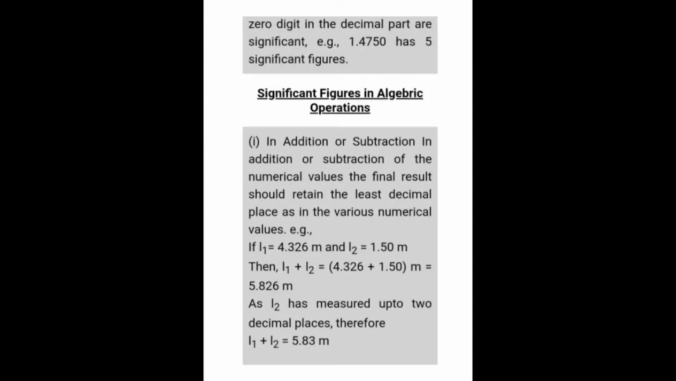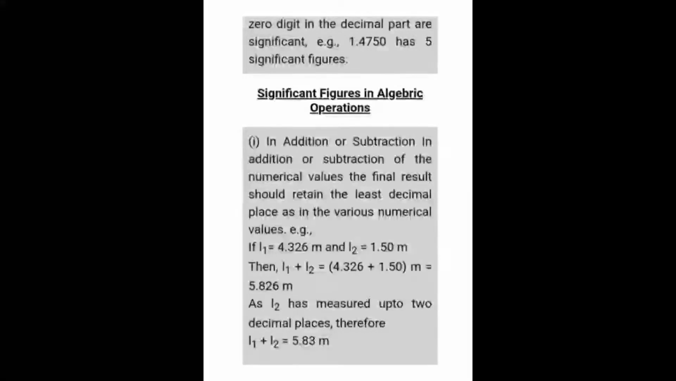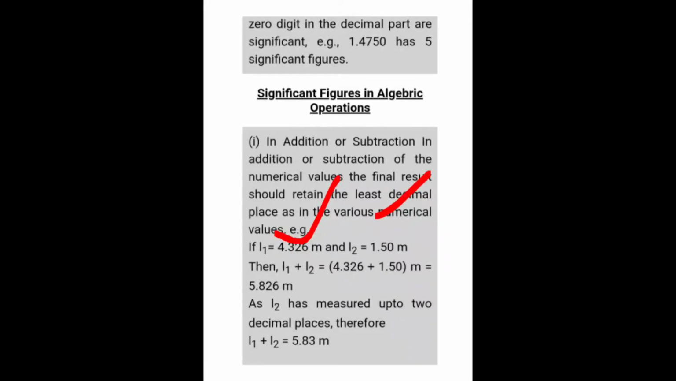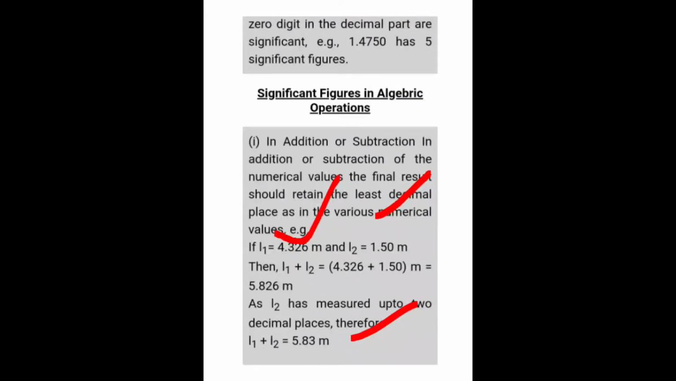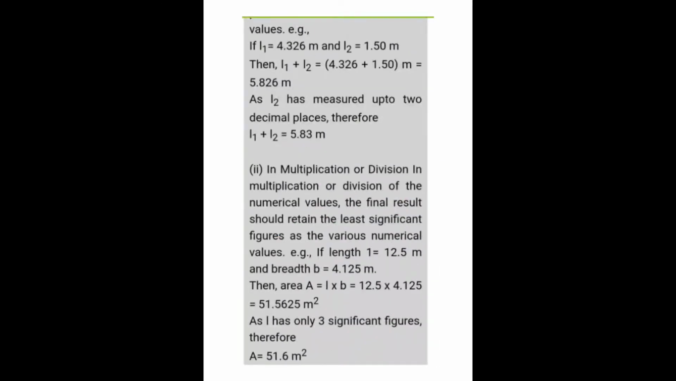Now significant figures can be used in algebraic operations also, like we have L1 and we have L2. When you add, we get 5.826. So 5.826 can be rounded off to, now the 6 is more than 5, so 2 will become 3, 5.83. So you see that was 5.83 and here it was 5.826. So up to 2 decimal places we will be calculating this one, right? So the actual value was this one, so we will calculate this one.